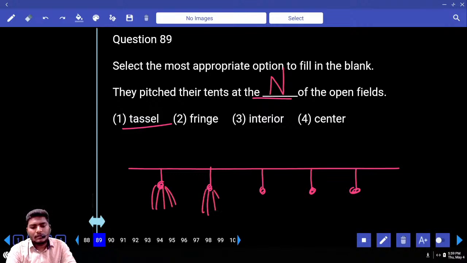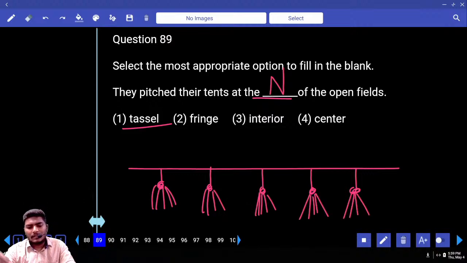Where do you see this? I am not a good artist. Please bear with me for some time. Girls, you should tell me. Do you see this at the edges of your dupatta, sari and all? That is a design. Please appreciate my drawing there.